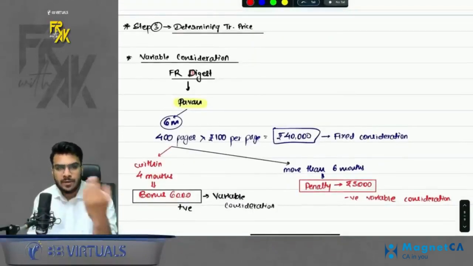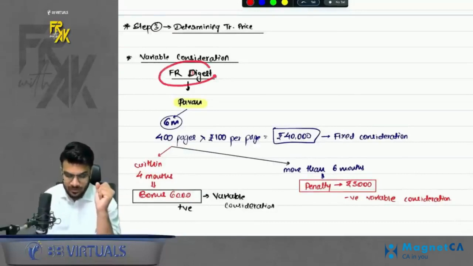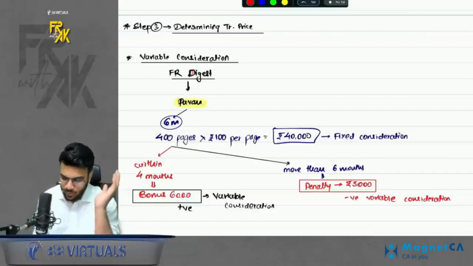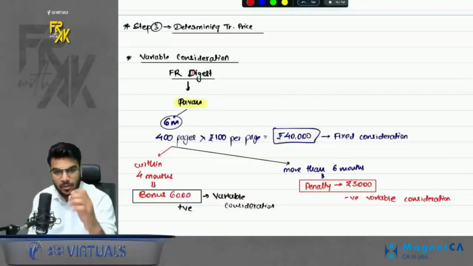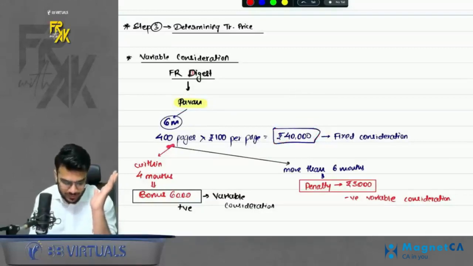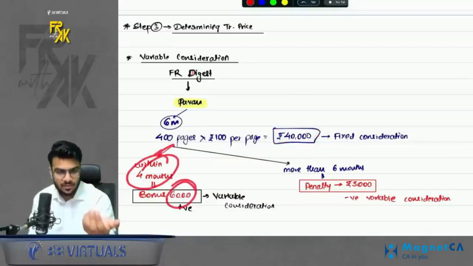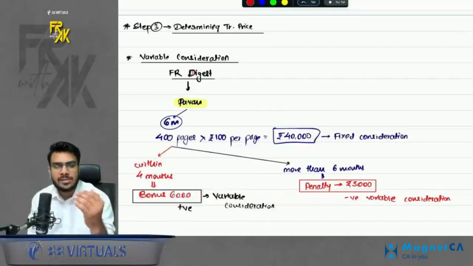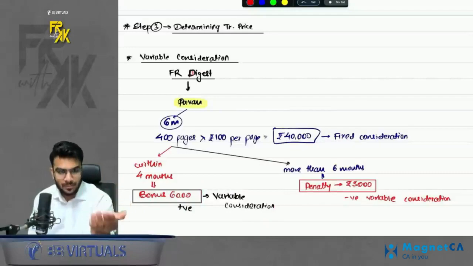Let's say I told someone to prepare my notes, FR Digest. My concept book is known as FR Digest. So I hired Pawan and I told him, you will work for me for 6 months and you will prepare my digest. He told me he will charge 40,000 rupees. Now I also gave him one target: if he achieves the target in 4 months, I will give him a bonus of 6,000. This is variable consideration because whether he will receive this money or not is dependent on a future outcome. It is variable.